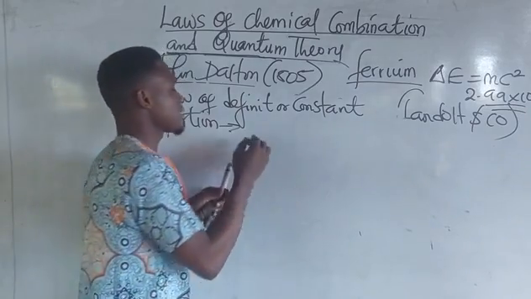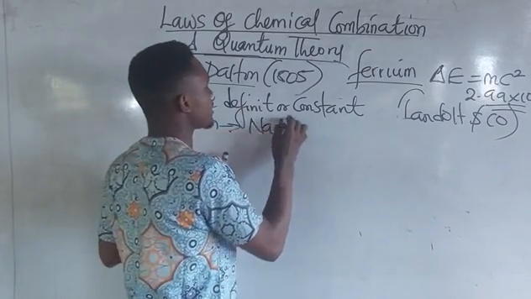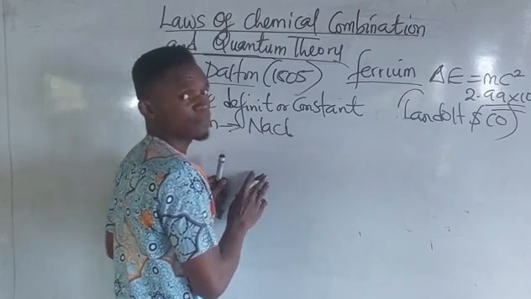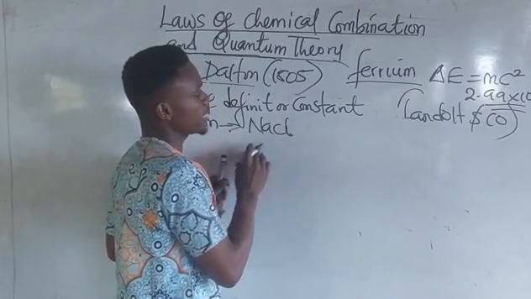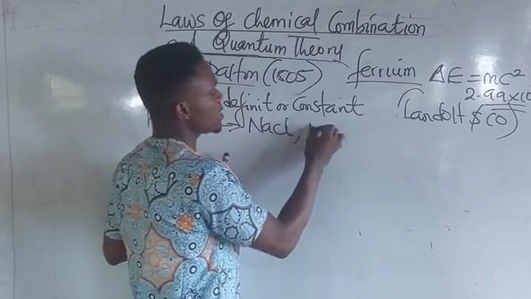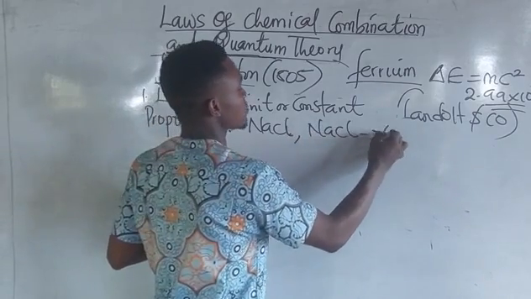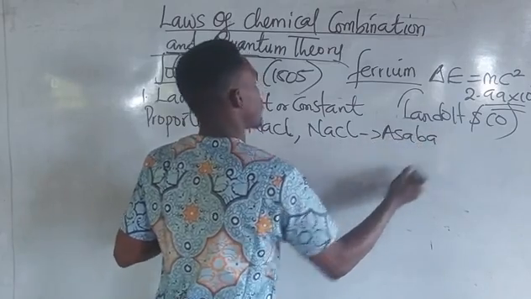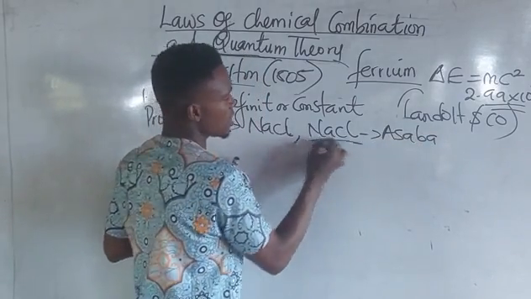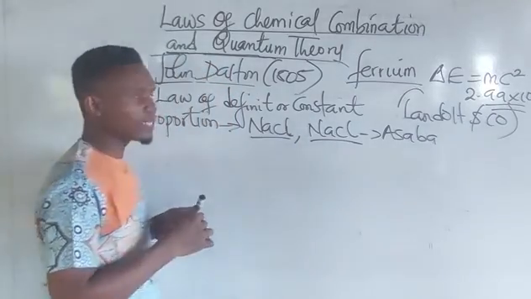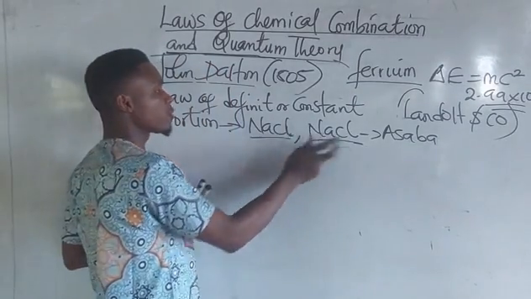Which means that, for example, if sodium chloride is prepared in Benin, and the same sodium chloride is prepared in Asaba, what do you observe here? The same combination, sodium, chlorine.